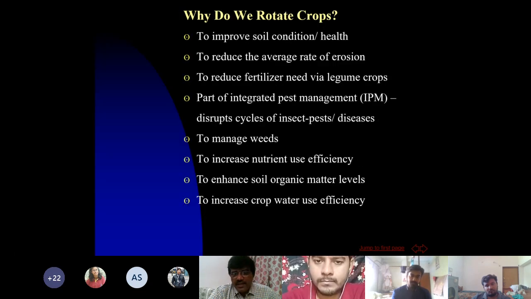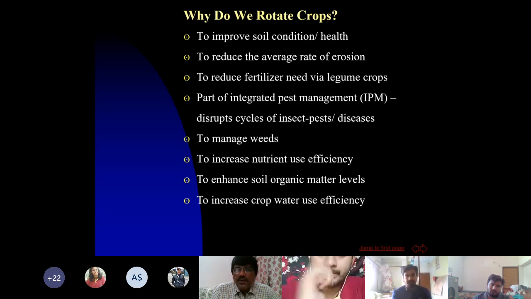Now, why is there a need to go for crop rotation? There are certain objectives of crop rotation. One is to improve soil condition and health. These crop rotations are going to improve your soil conditions and your soil health. I discussed in detail, and I repeatedly say, if you have more above ground biodiversity, more different kinds of plants, more number of plants, more variety of plants on top of the soil, so will be the case inside the soil, beneath the soil.